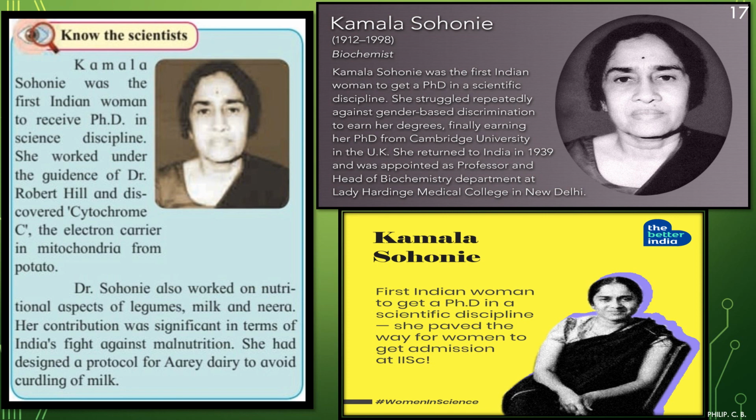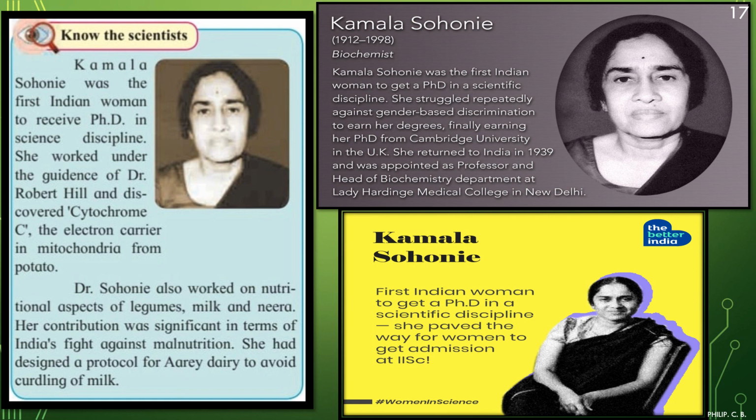She had designed a protocol for Aarey Dairy to avoid curdling of milk. Other than this, she has done a lot of work. A little bit more information I have added. Kamla Sohonie, 1912 to 1998, biochemist. She was the first Indian woman to get a PhD in a scientific discipline. She struggled repeatedly against gender-based discrimination to earn her degrees. As you know, in the earlier stages there was always discrimination between men and women. Women were not allowed to go out of the house, do anything, study. All these factors were there, which most of you know about, right? But still she earned a PhD degree from Cambridge University in the UK, right?